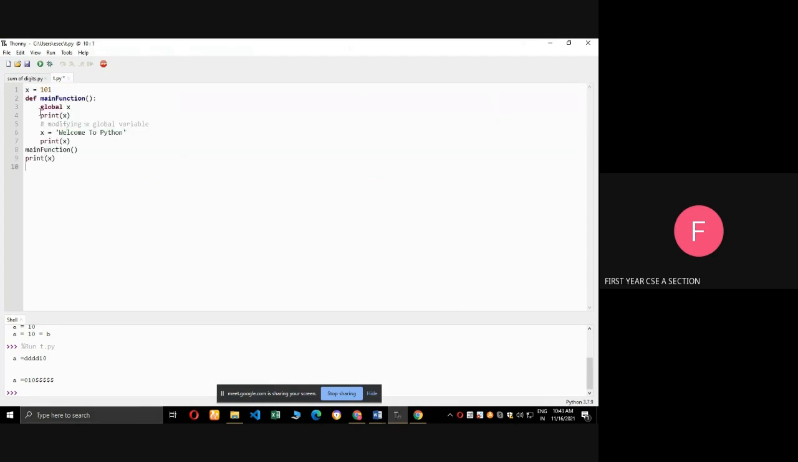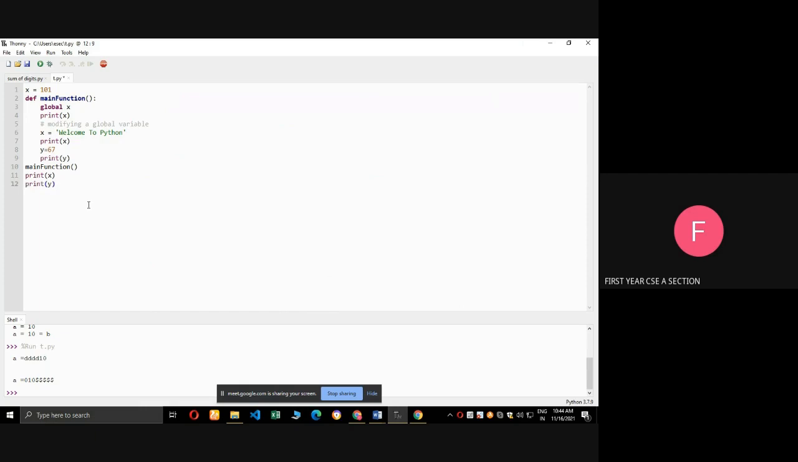In this example program, x equal to 101. Define a main function, global x, next print of x. Next, I am changing the x value to Welcome to Python. Next, I am printing the x. For example, here y equal to 67. Next, I am going to print of y. At last also I am going to print of y.